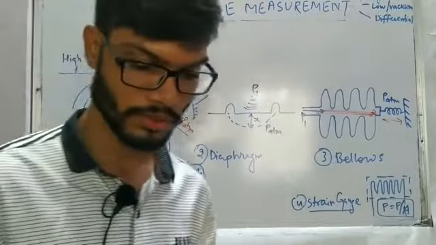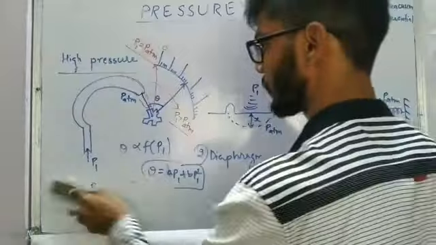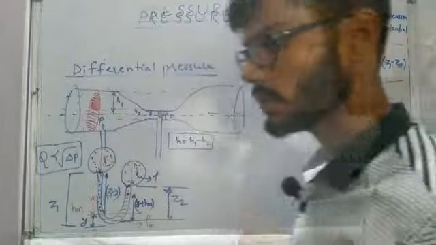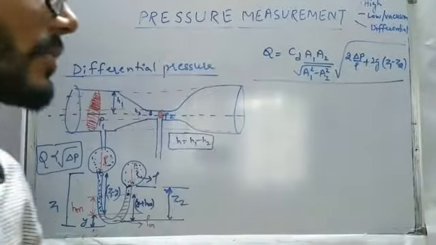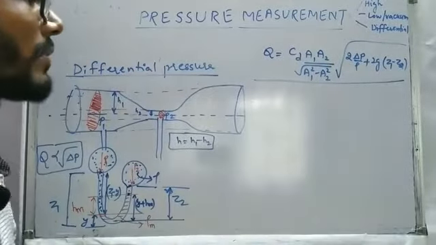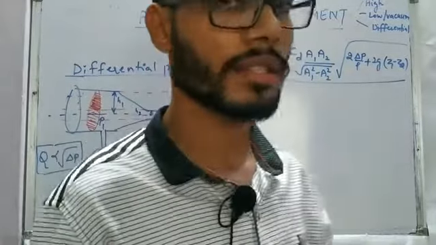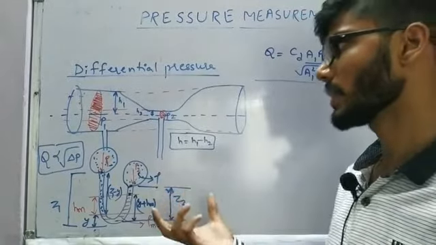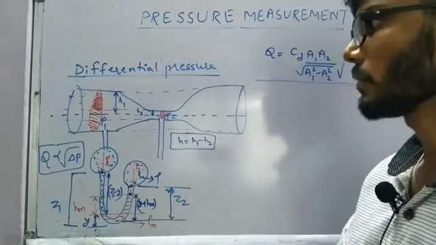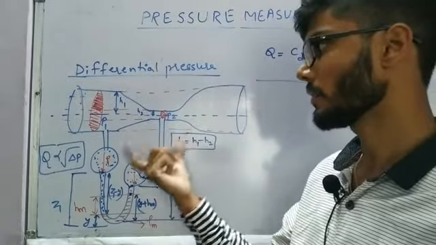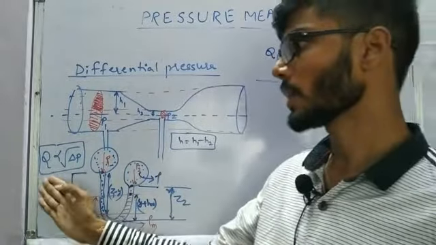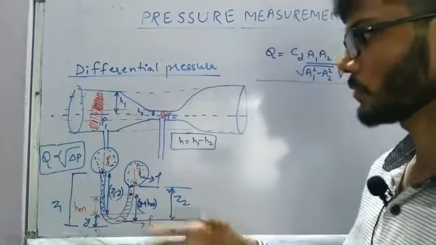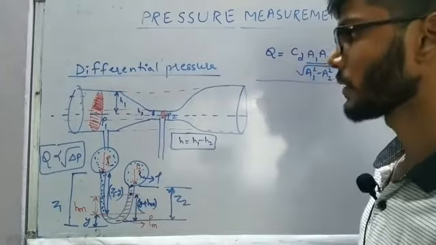So now we'll proceed further with the differential pressure measurement. In the case of differential pressure measurement, as I mentioned earlier, we are not going to have any reference, meaning we are just going to have the difference of two pressures P1 and P2. The example I gave was the mechanical type of flow meter, where we wish to calculate the differential pressure first, and only then we will be able to calculate the value of flow rate, because the flow rate is proportional to the square root of the pressure difference.